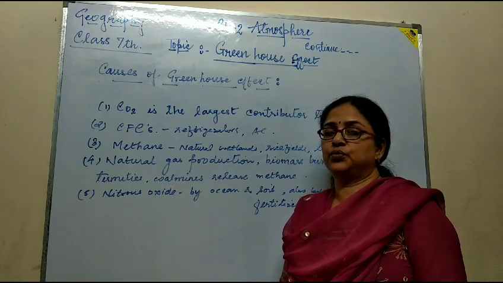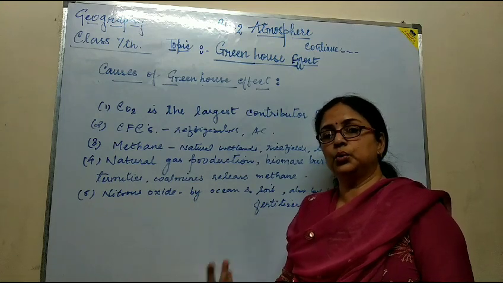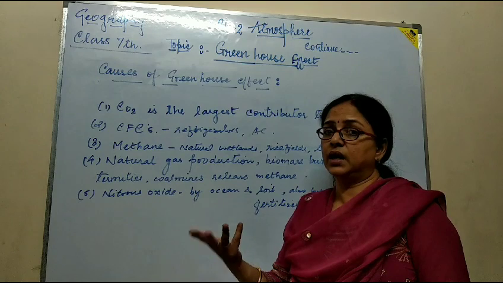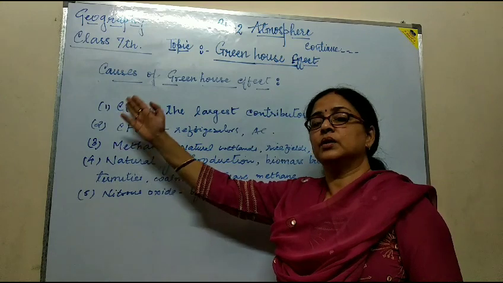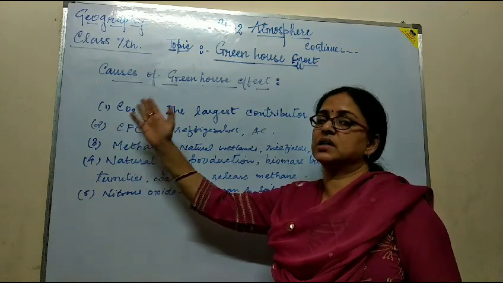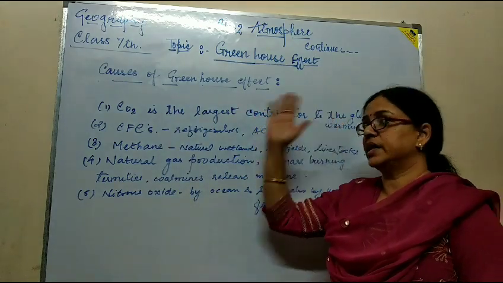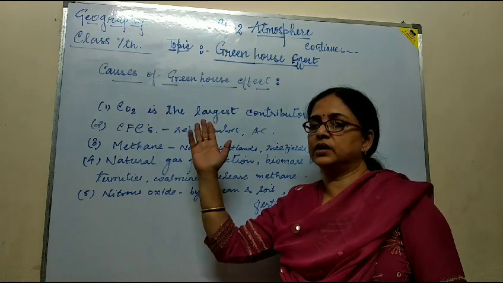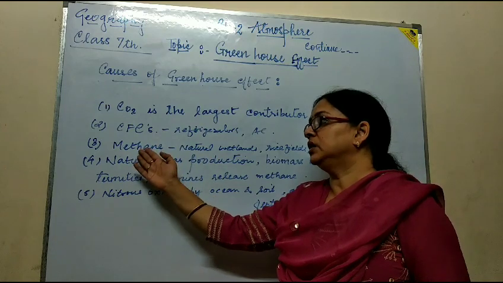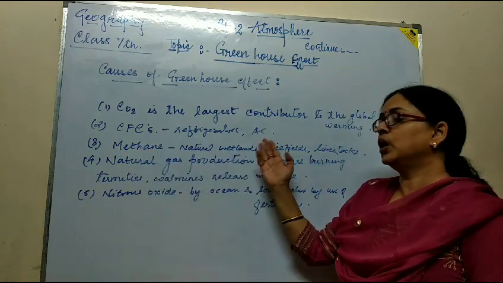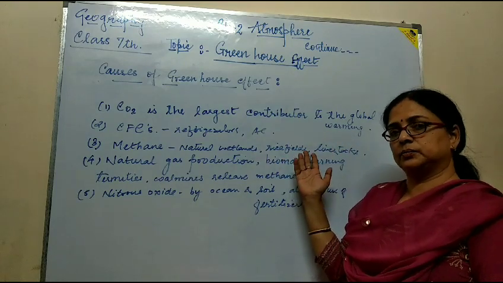Now, what are the causes of the greenhouse effect? The greenhouse effect is due to the greenhouse gases present in the atmosphere. Among them, the first one is carbon dioxide, the largest contributor to global warming. Second, the CFC, the gas released by refrigerators or ACs. Then methane is released by natural wetlands, livestock, and rice fields.